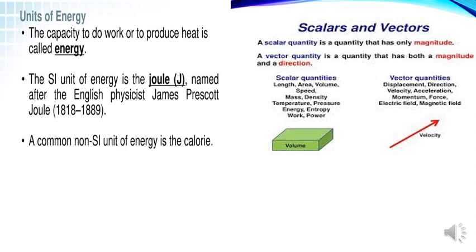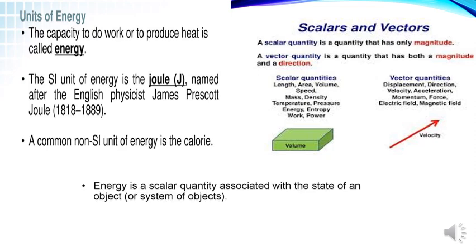And hope all of you know what are scalar and vector quantities. A scalar quantity is a quantity that has only magnitude, but a vector quantity will have both magnitude and direction. So here are a few examples for scalar quantities and vector quantities. So energy has only magnitude, but it doesn't have any particular direction. So which type of quantity is it? It is definitely going to be a scalar quantity. So energy is a scalar quantity associated with the state of an object. And don't forget that the SI unit of energy is joules. It is named after the scientist James Prescott Joule.